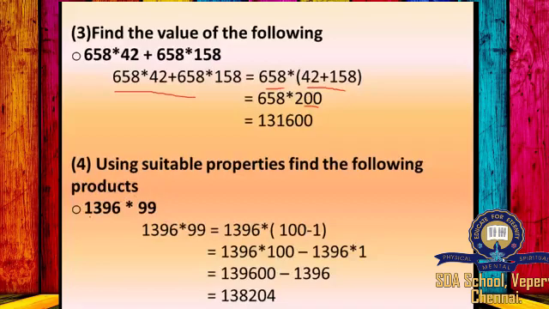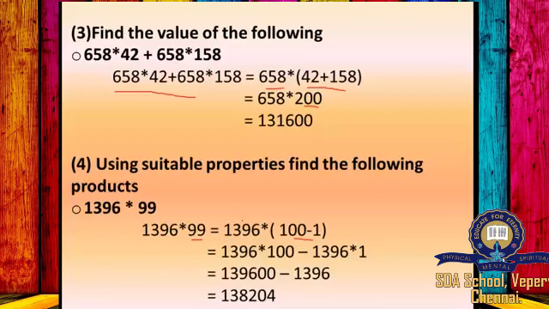The next is, using suitable properties, find the following products. The number given here is 1396 into 99. 99 we can separate and write it as 100 minus 1. 100 minus 1 will give you 99. So you have to use the distributive property of multiplication over subtraction here.